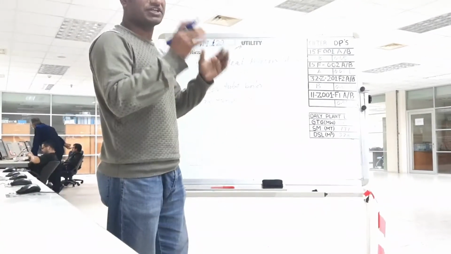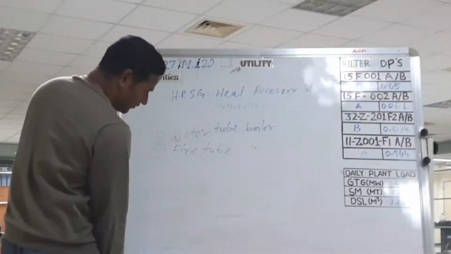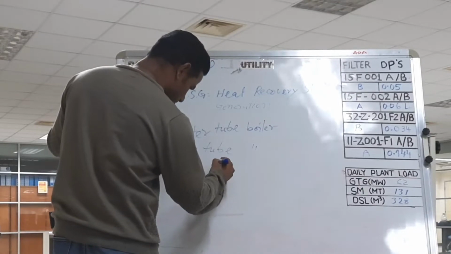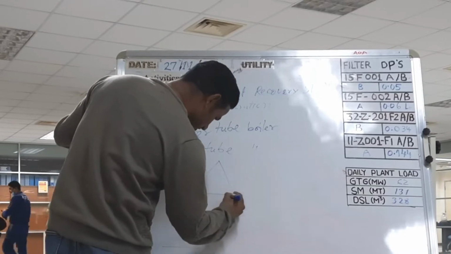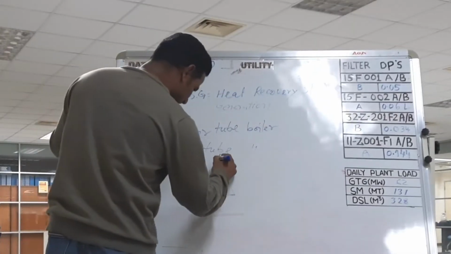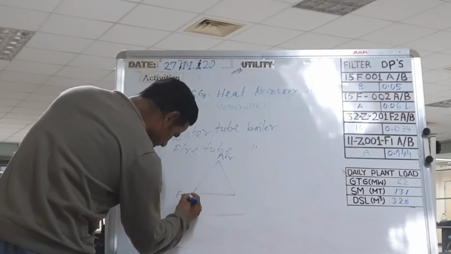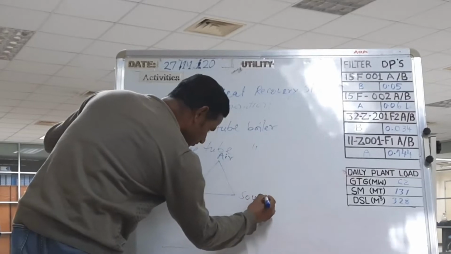So for the ignition of fire we need to maintain the triangle. Triangle, you know? Yes, this is called the fire triangle: air, fuel, and ignition source.